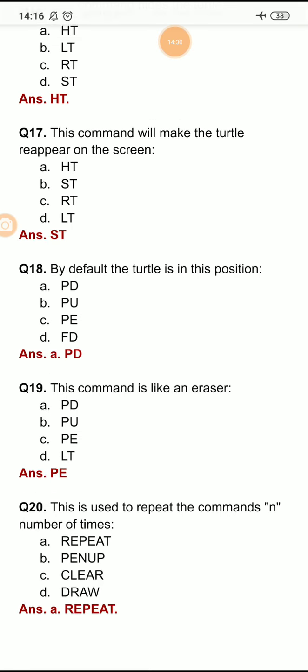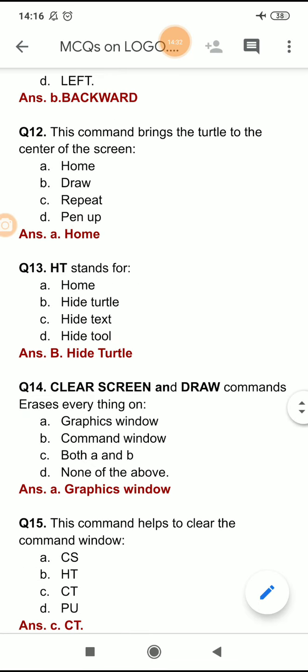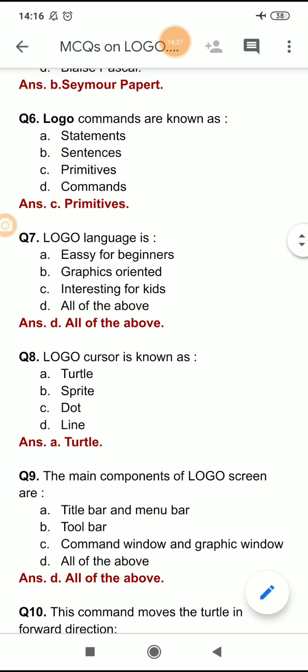So these are some very interesting and useful MCQs of logo language.